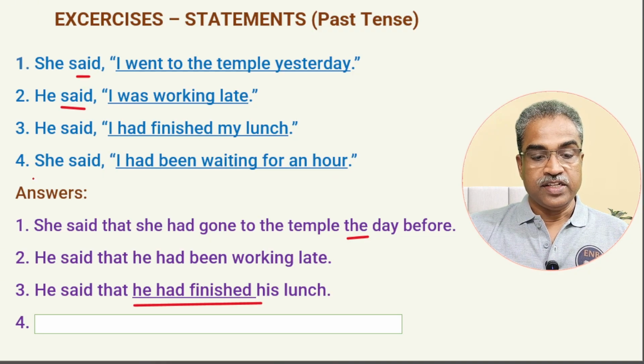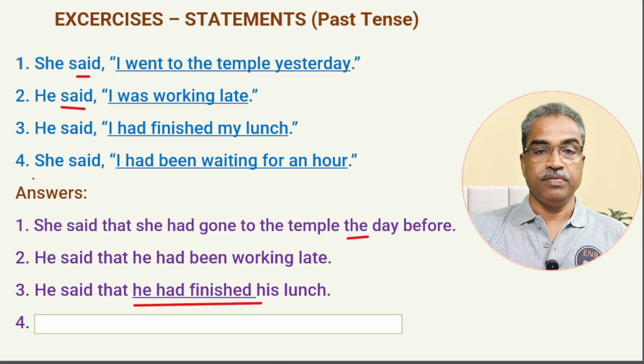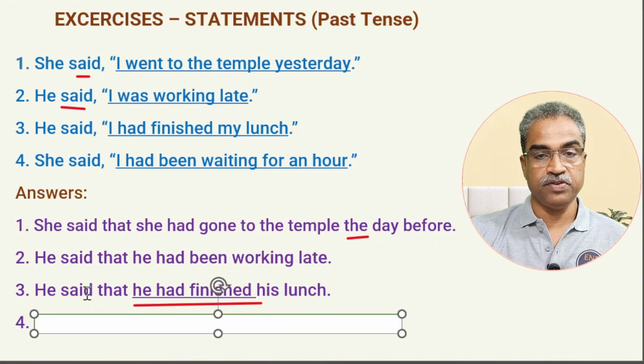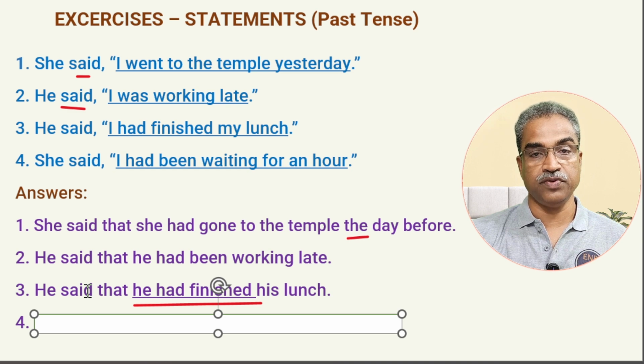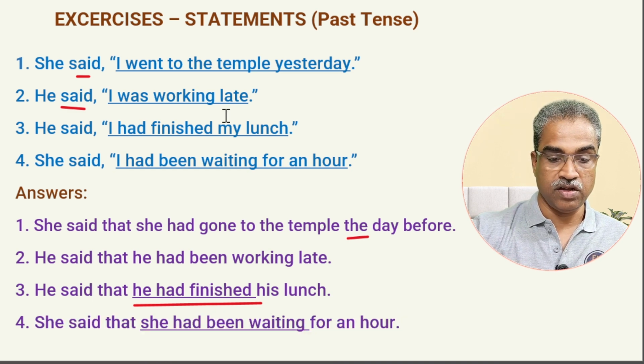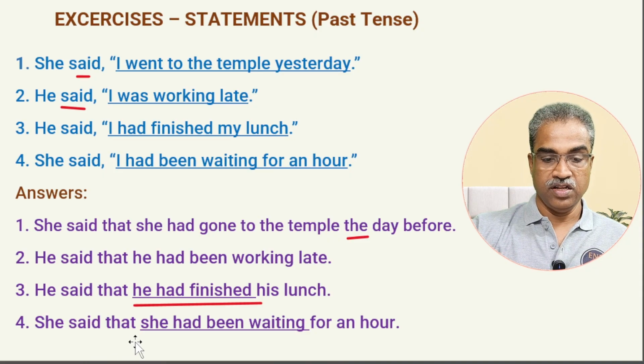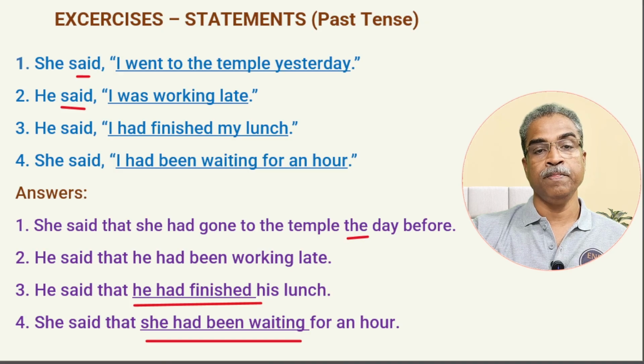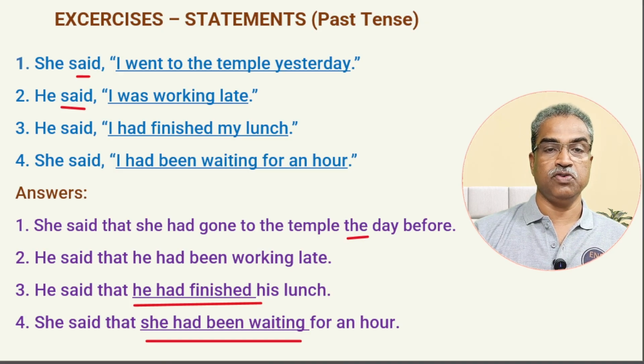Next one. He said, I had been waiting for an hour. That is past perfect continuous tense. What is the answer? Reporting verb said, which is past. I had been waiting changes into past perfect continuous, but we cannot change, as it is already past perfect continuous tense. So you just have to use it as it is. So how will it be? She said that she had been waiting for an hour. So these two are special sentences because past perfect and past perfect continuous, we cannot change their tense because they are already the farthest tense, something which happened in the distant past.